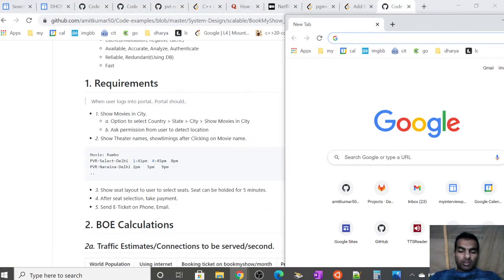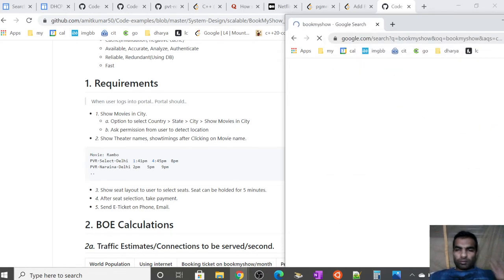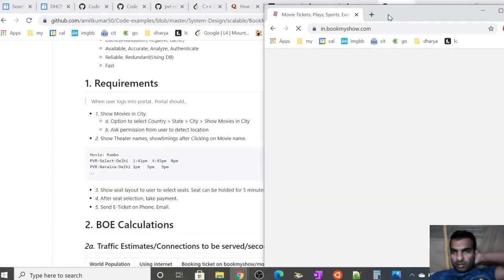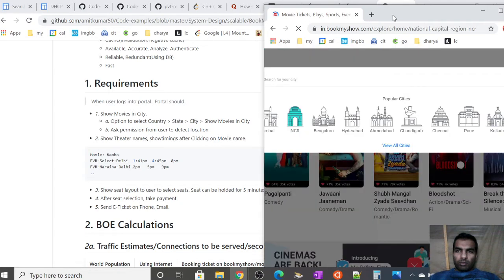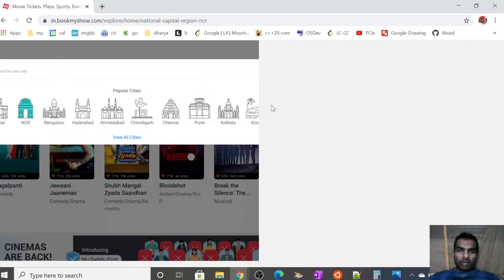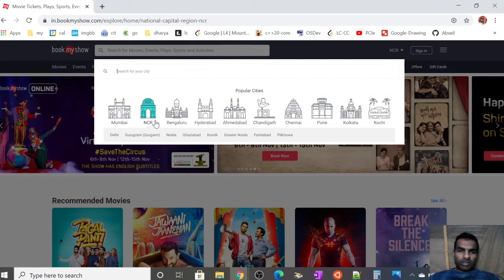When the user logs in to the portal, let me open a new tab and see bookmyshow.com, so let me just see simultaneously what happens. When the user logs in onto the portal, it should show the movies in a particular city. For example, this is already selected, this NCR, but BMS or Ticketmaster should have the option to select the popular cities. So let me select NCR.